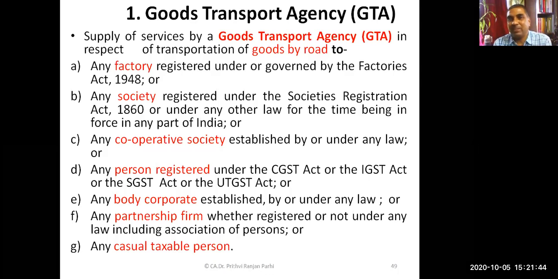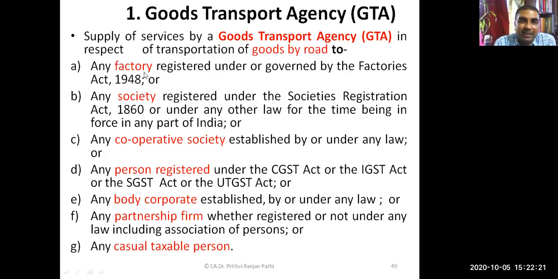Goods transport agency means these are the transporters who transport goods from one place to another. They also make a kind of supply of service. And to this service, reverse charge mechanism is applicable provided they make supply to these people. Suppose you and I receive a supply from the goods transport agency, then reverse charge mechanism will not be applicable. Why? Because we are individuals, and in this list, individual is not there.